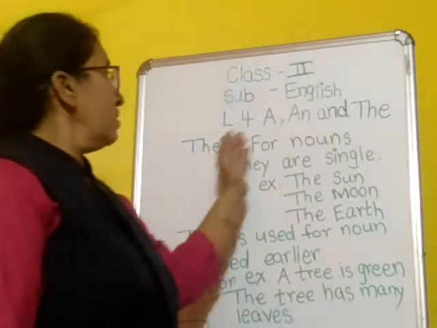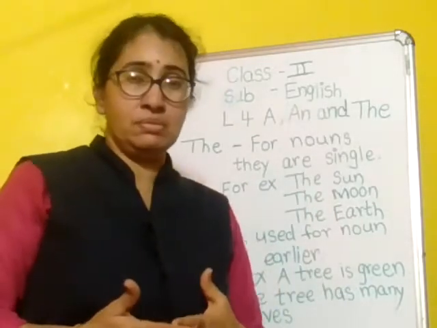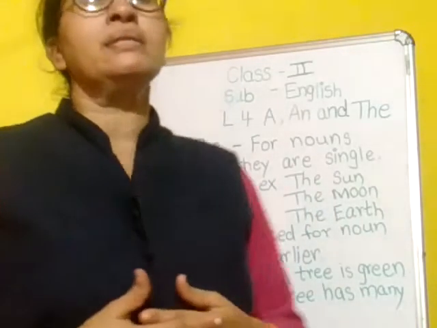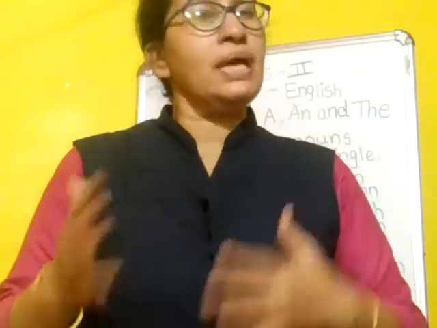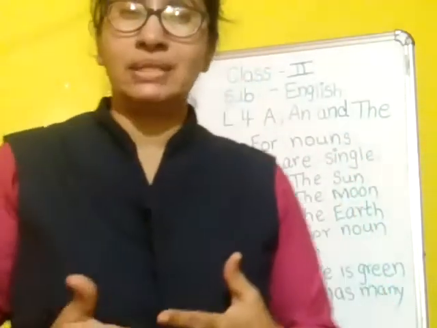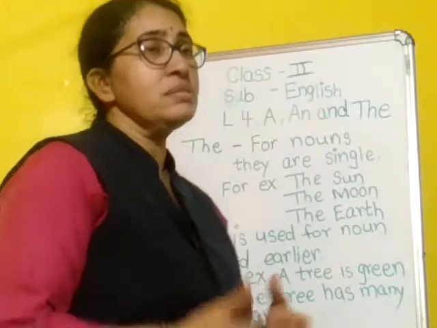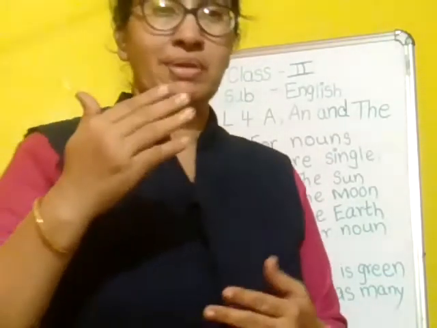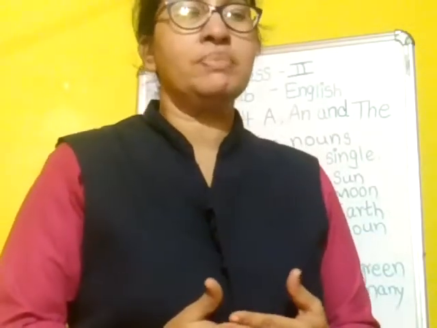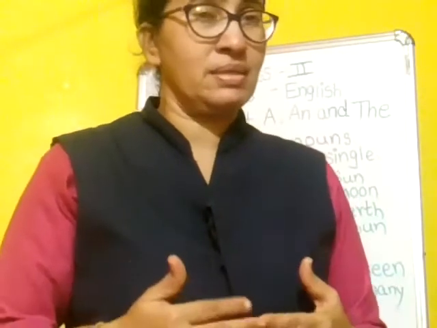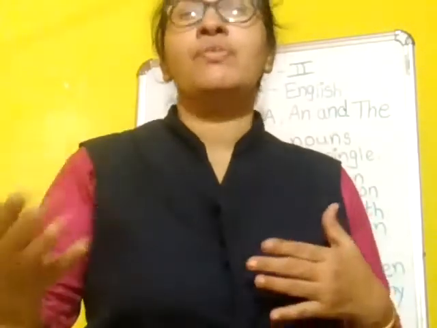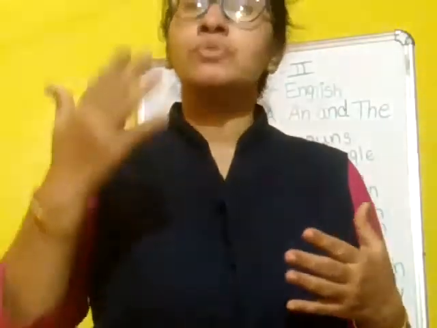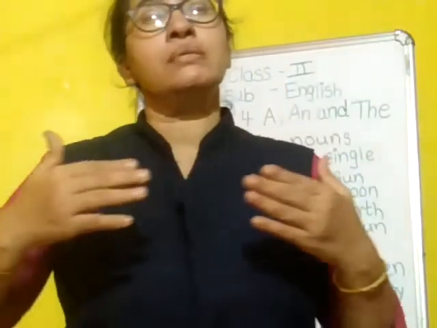How to use the article the: we use it for a particular person, place and animal. That means a proper noun, exactly, the thing that is only one. For example, the Taj Mahal, the Red Fort, the Gateway of India, the Qutub Minar, all these monuments.